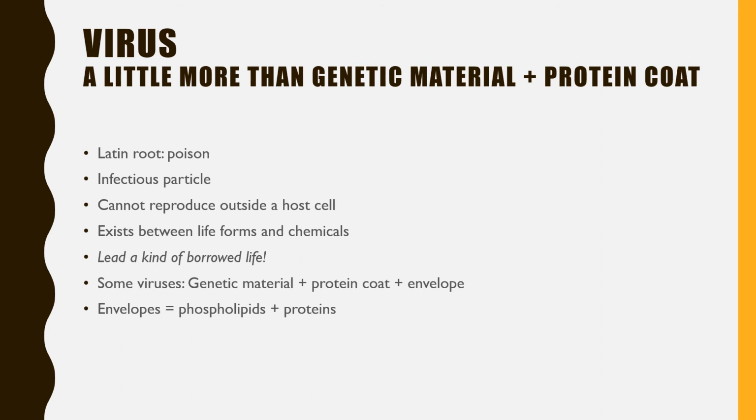So now we have understood that a virus is neither a prokaryote nor a eukaryote. It is not a cell. It is an infectious particle. It cannot reproduce outside a host cell. It exists in a shady area between life forms and chemicals. Why chemicals? Because it's a particle which is made up of chemicals like DNA or RNA and proteins. Now, viruses lead a kind of borrowed life, and some viruses have genetic material, protein coat, and envelope. The envelope is generally made up of phospholipids.